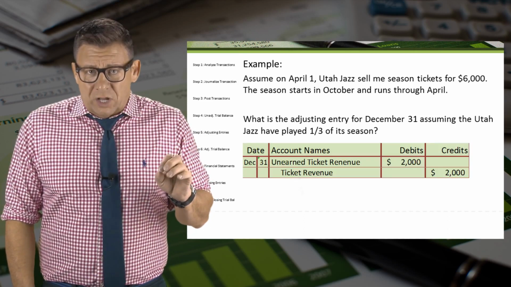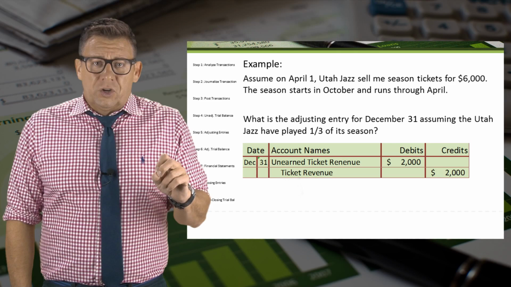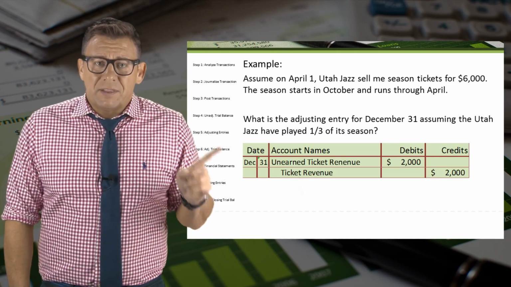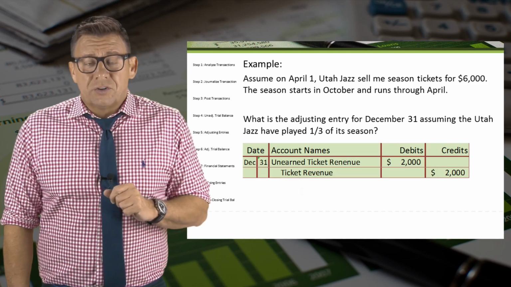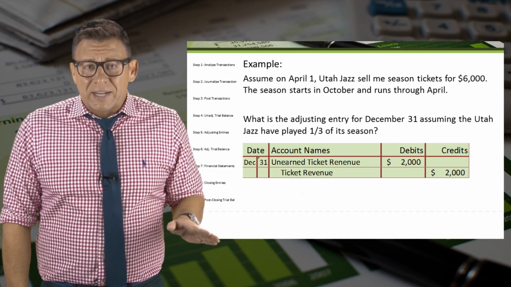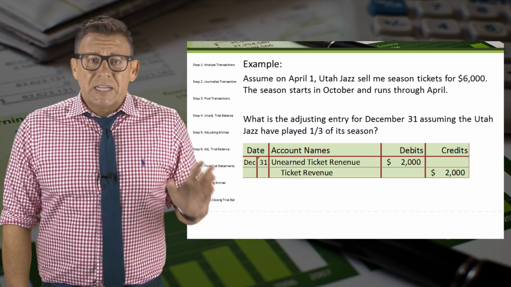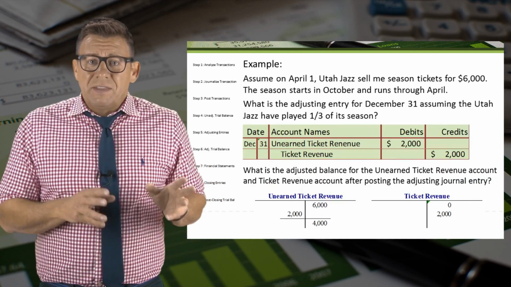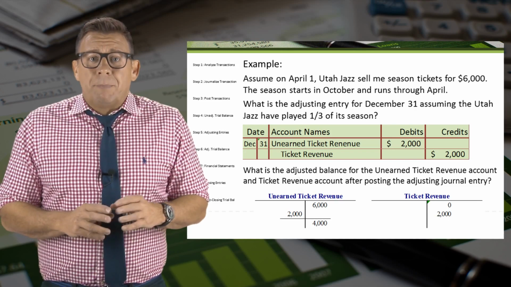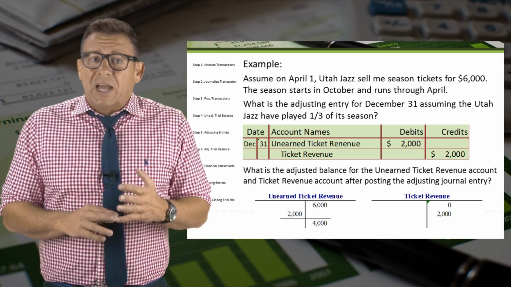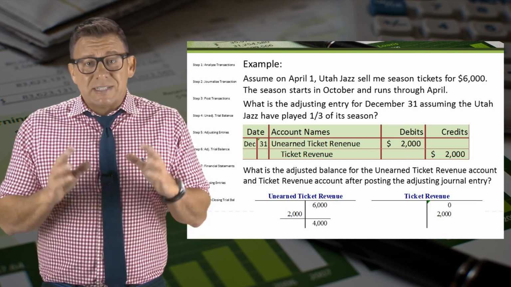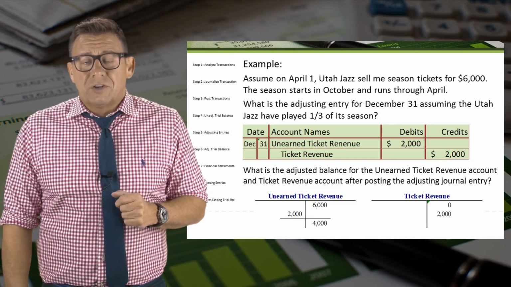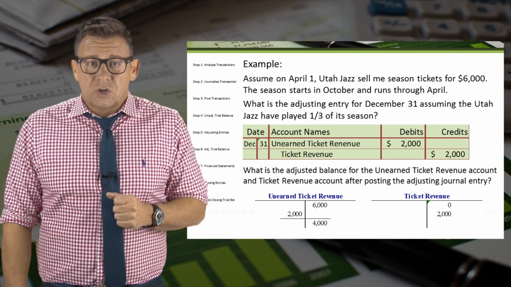Since $2,000 of the unearned ticket revenue has now been earned, we need to debit the liability account unearned ticket revenue and credit the revenue account ticket revenue for $2,000. After posting this adjusting entry, the balance remaining in the unearned ticket revenue account is now $4,000, and the ticket revenue has been recorded to show $2,000 of earned revenue.